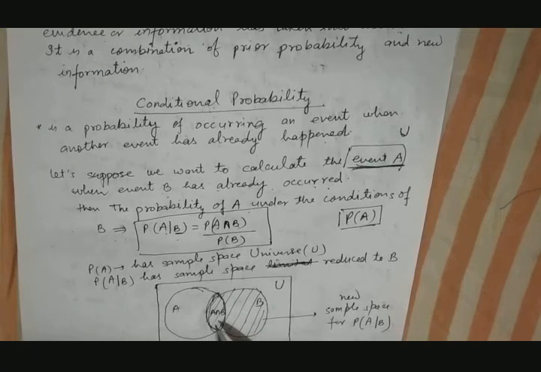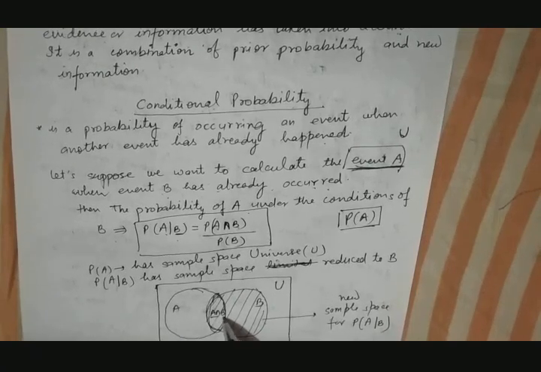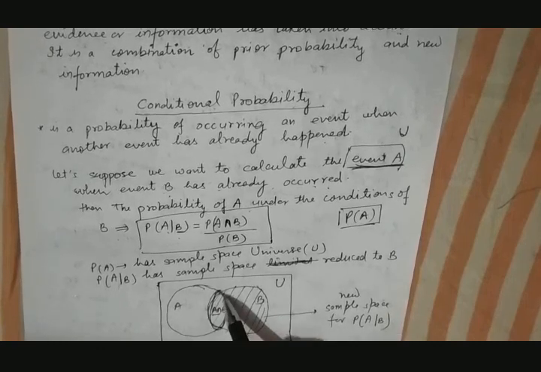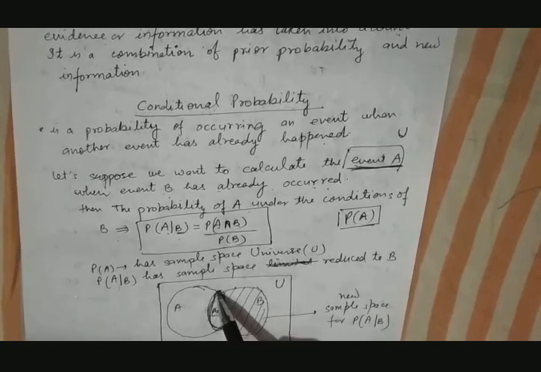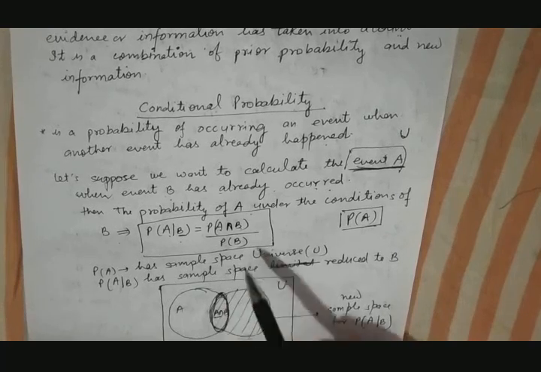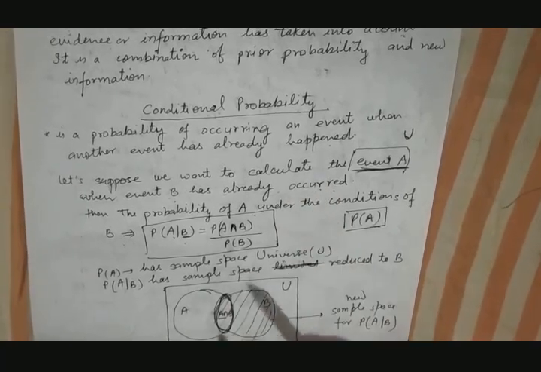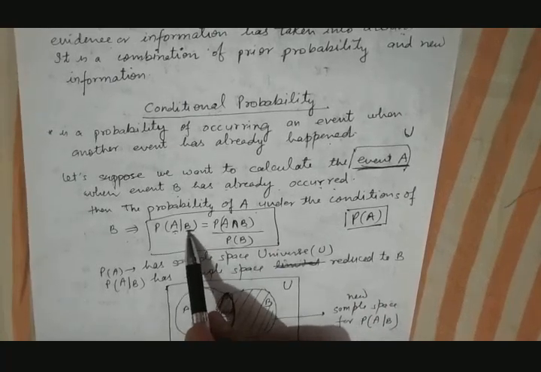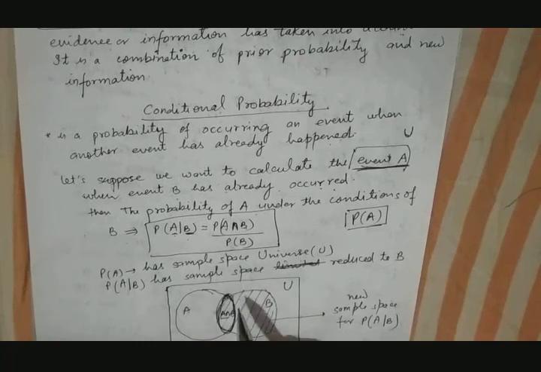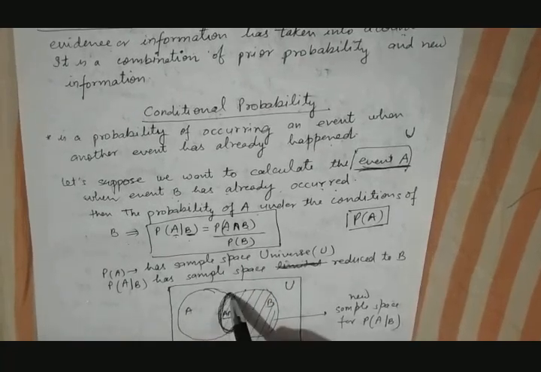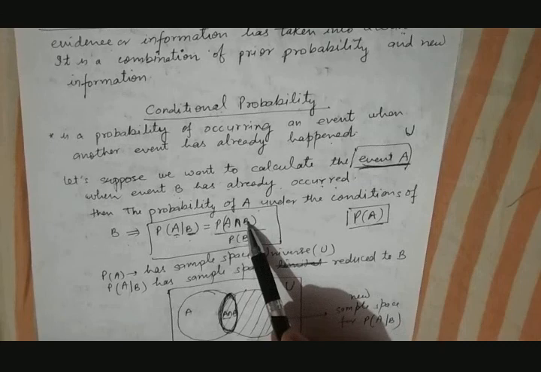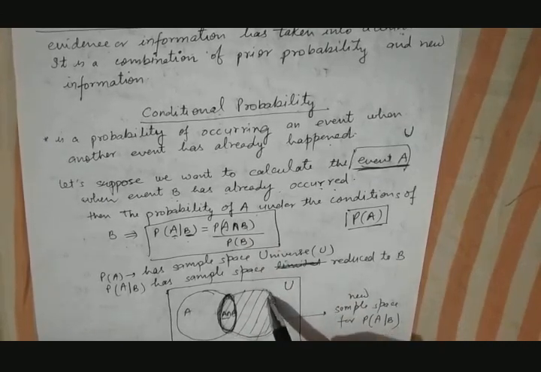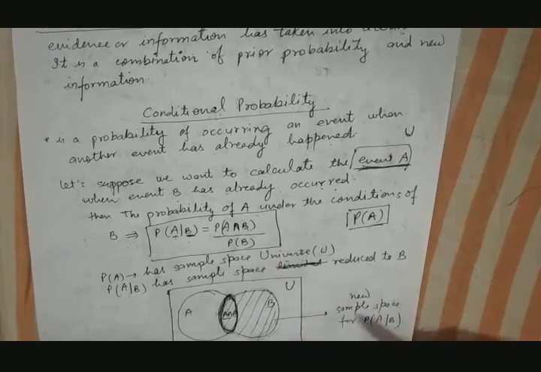This common part gives the probability of occurring both A and B, this region gives you that kind of probability. This will help us in calculating the conditional probability. So the probability of event A, provided that event B has already occurred, can be calculated by the area of this one. Area of this one means the probability of A and B divided by the probability of B. Why have we divided by the probability of B?